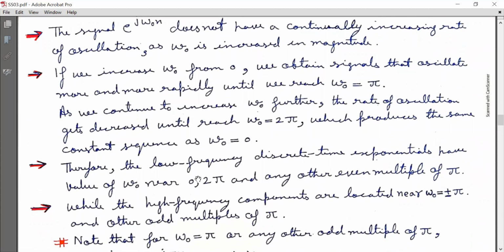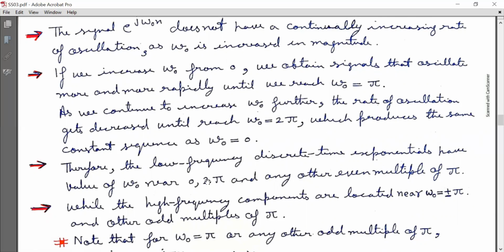Therefore, the low frequency discrete time exponentials have values of ω₀ near 0, 2π and any other even multiples of π, while the high frequency components are located near ω₀ equal to ±π and other odd multiples of π.